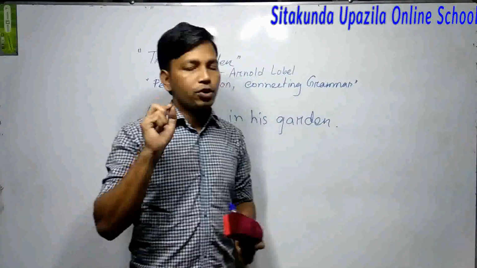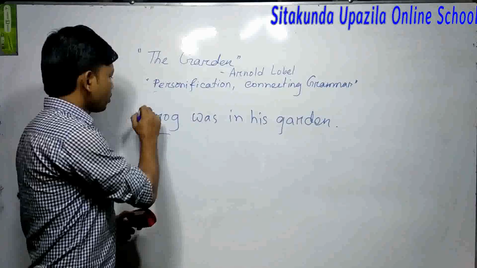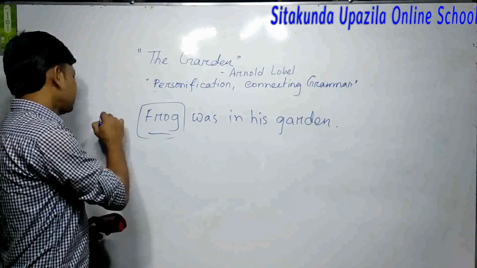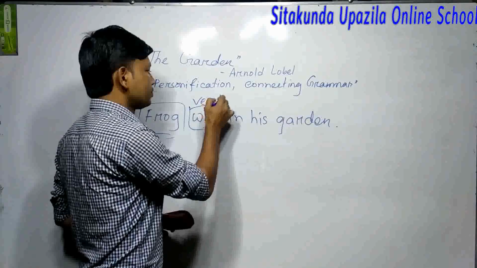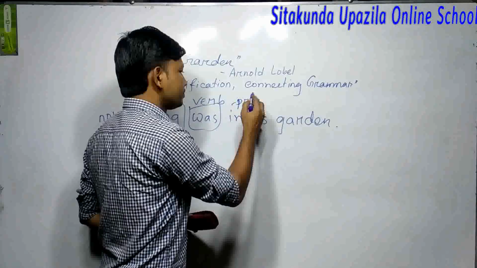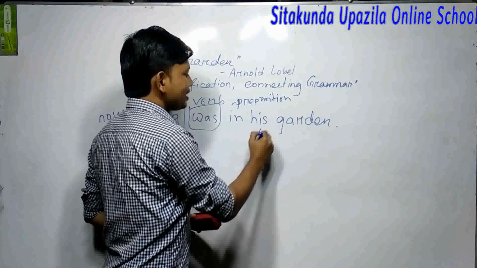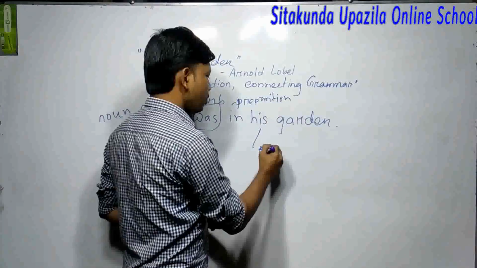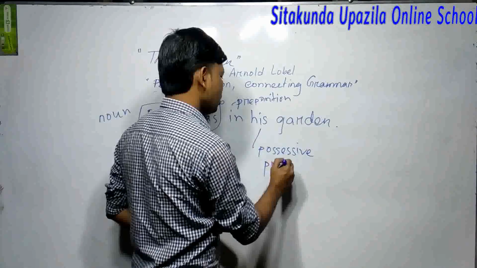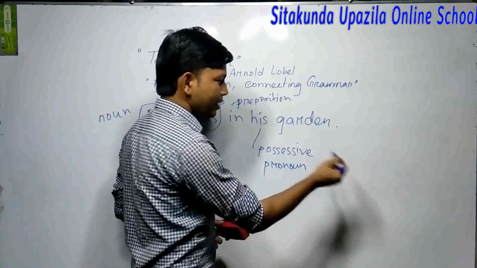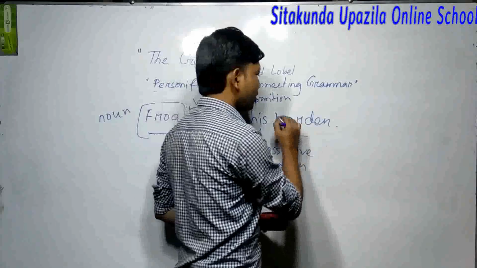And today I will show you something from the text. Here frog is written, and you know that this frog is a noun. Was is a verb here, and in is a preposition, and his is a possessive pronoun, or you can say possessive adjective because it sits before the noun garden, and this garden is also a noun.